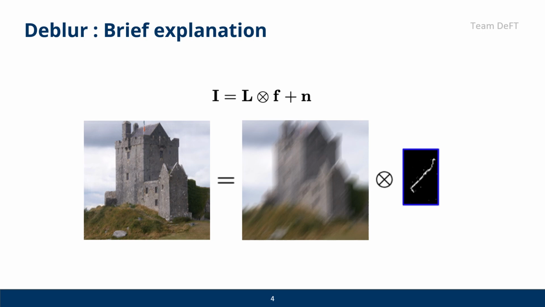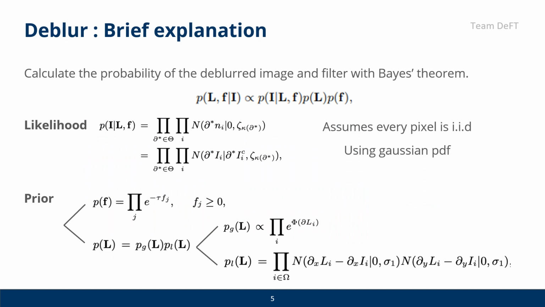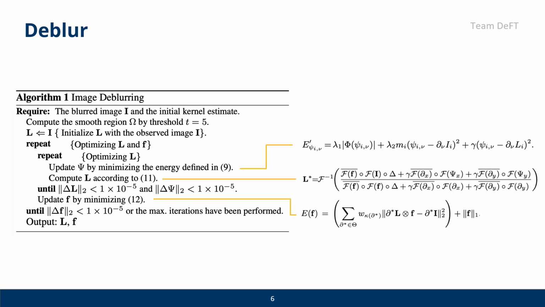We were focusing on single image deblurring, and this can be computed by implementing a convolution operation with a deblur kernel. So this problem can be simplified into estimating a deblur kernel. The main idea is to estimate a probability of the deblurred image and filter, which can be calculated simply by Bayes' theorem. Likelihood and prior we used here is shown in the slide. Also, the overall deblurring process is shown as pseudocode here. To optimize the final deblurred image L, we repeated iteration until psi and L matrix converge.